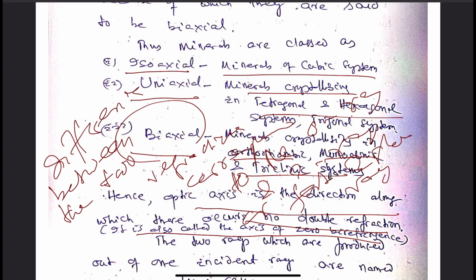One moves with a faster velocity, the other with a slower velocity. They can be simply designated as fast ray, slow ray, or in case of uniaxial minerals, they are designated as O ray and E ray.